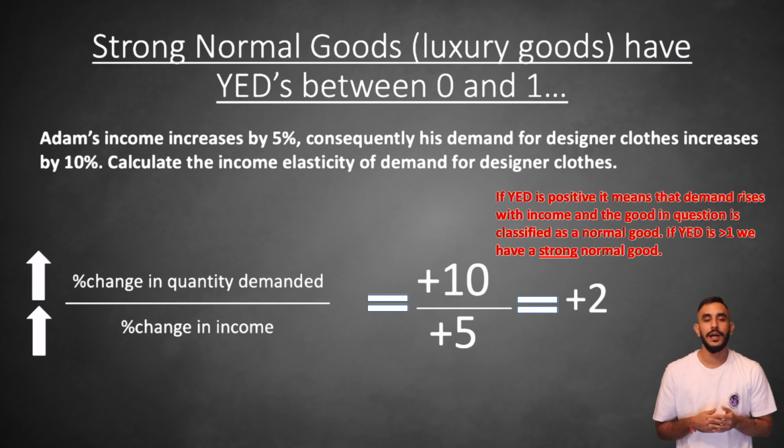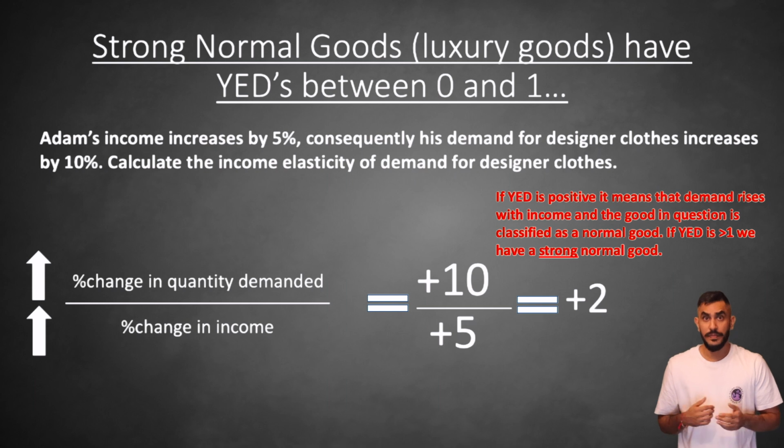In this example, Adam's demand for designer clothes increases by more than his income. These types of goods are known as strong normal goods or luxury goods. They are normal because the income elasticity of demand is positive, meaning that as incomes rise, demand will also rise. In this case, demand can be considered to be income elastic, as demand for this good has changed by more than Adam's income.